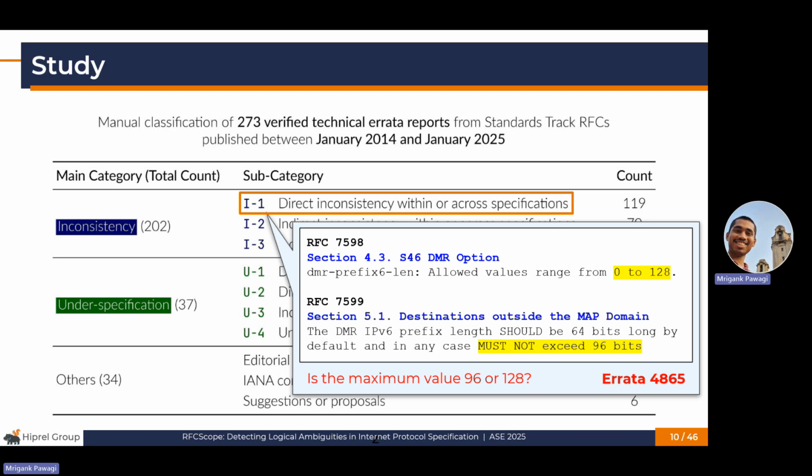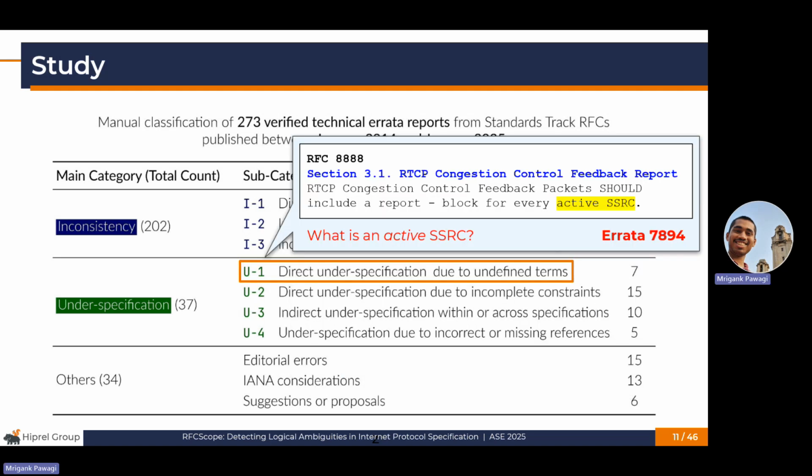RFC 7598 says that the value ranges between 0 and 128, while RFC 7599 says that the value can exceed 96. Similarly, this erratum reports that the term active SSRC used in RFC 8888 has not been defined in that RFC.